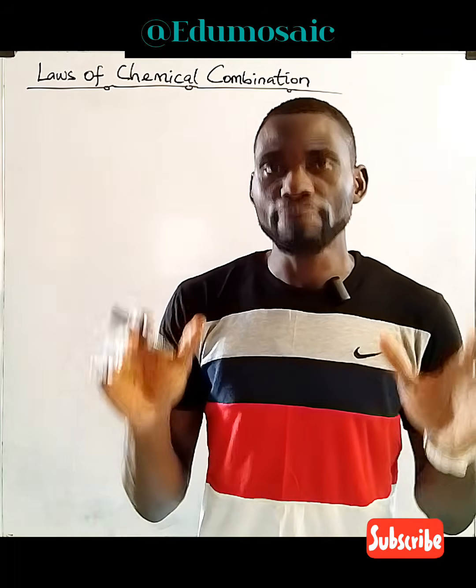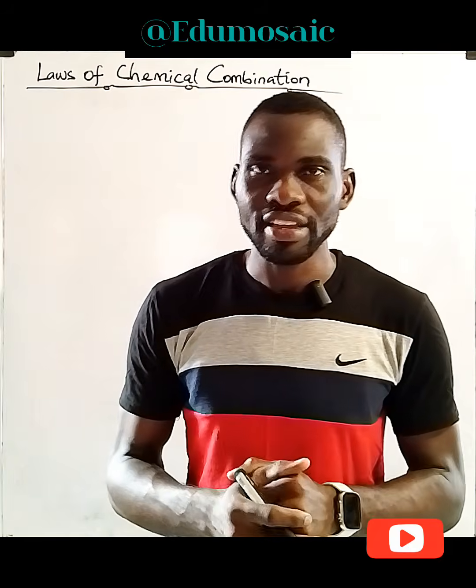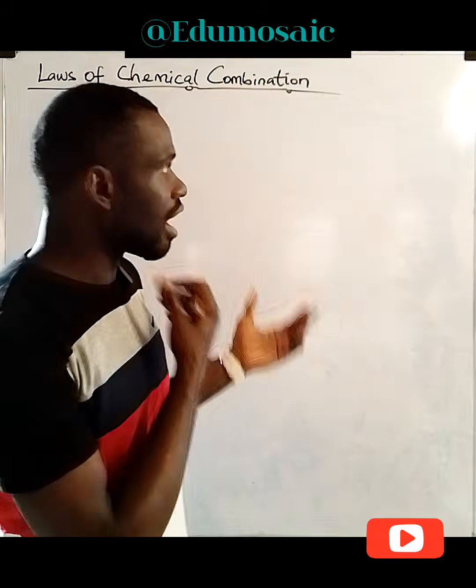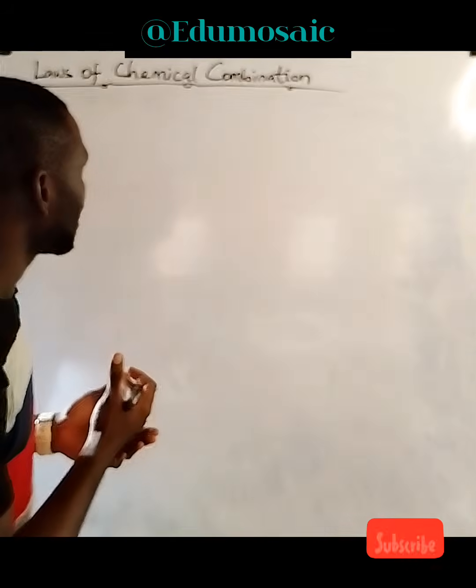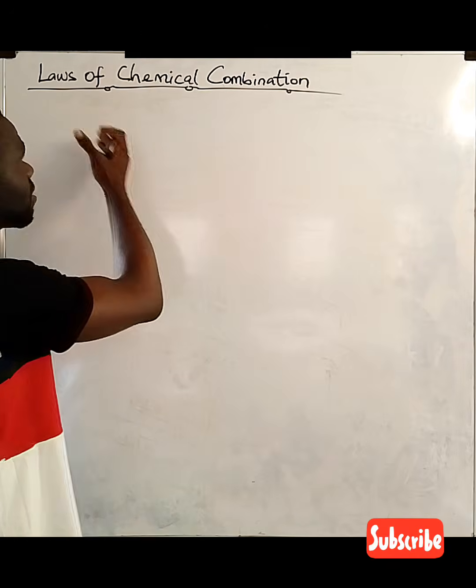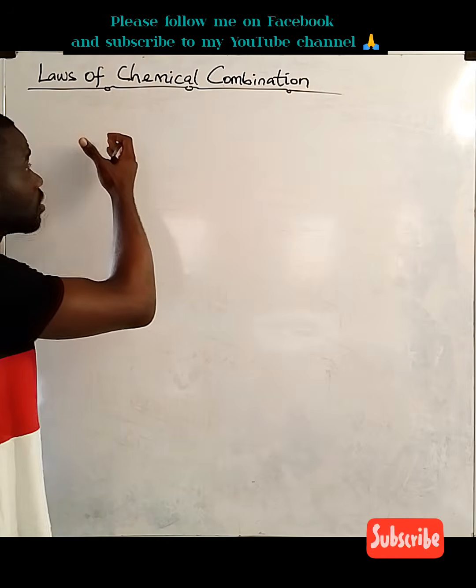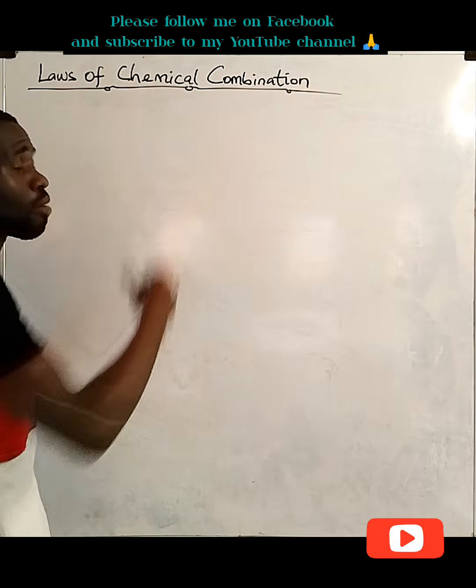Now, if you've been puzzled by all these changes, this is the best avenue to explain them, and we can only explain this through this very exposition known as the laws of chemical combination.